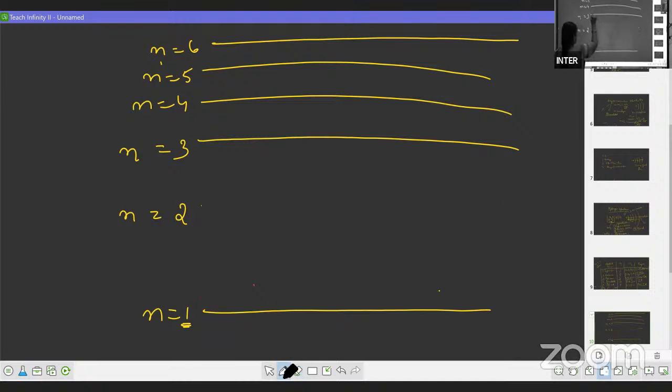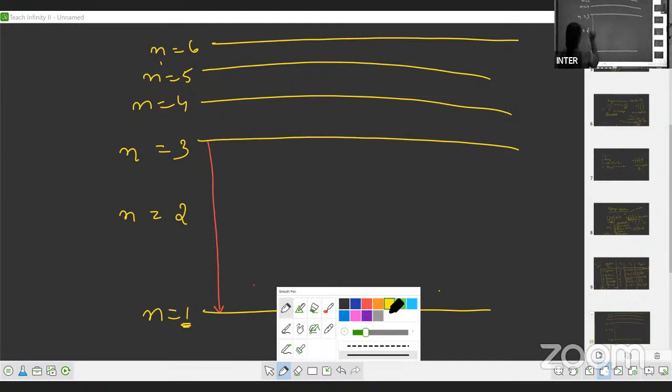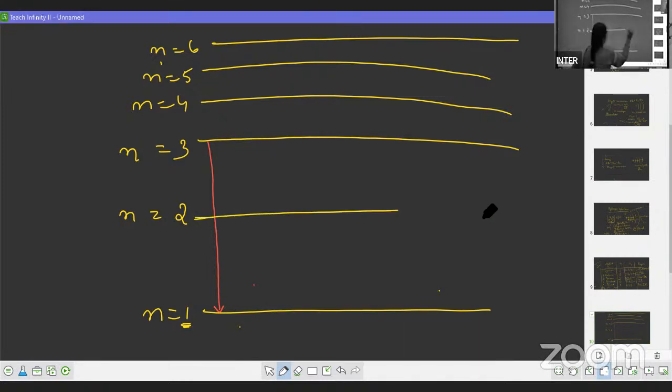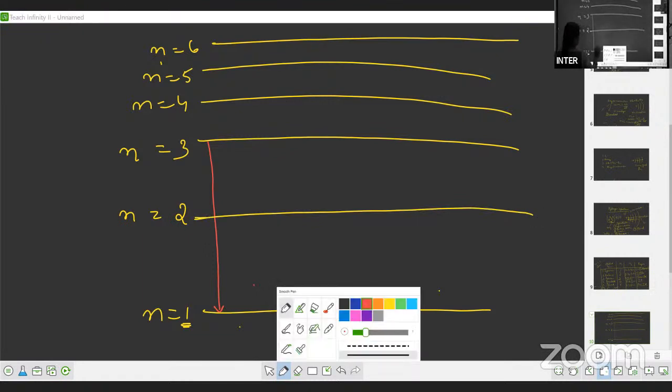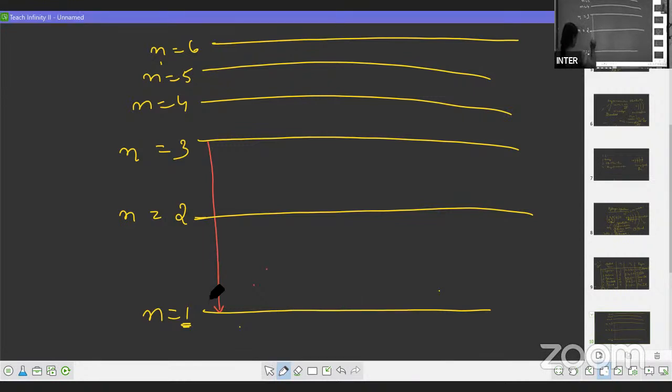It may come from different color lines. So electron can come from the second orbit, can come from the third orbit, can come from the fourth, fifth. Okay, look at the real one.